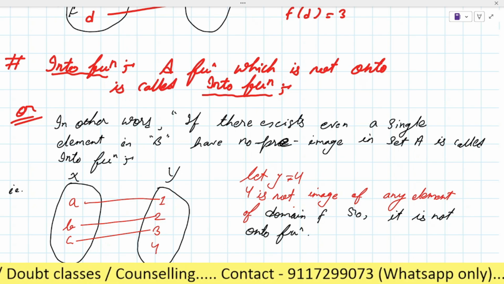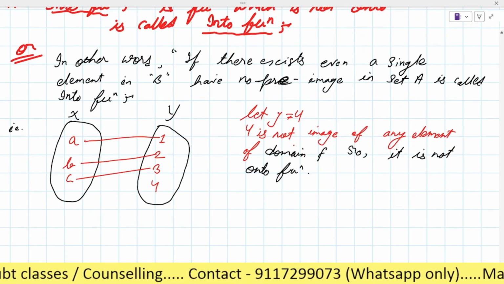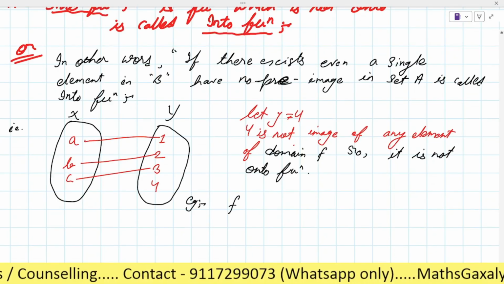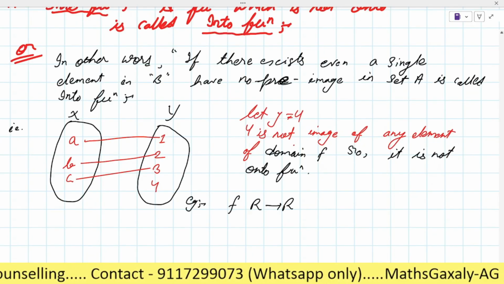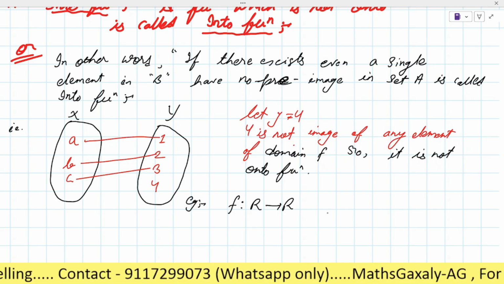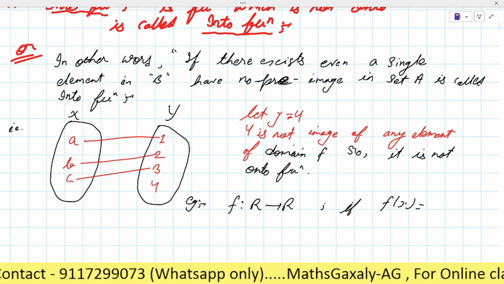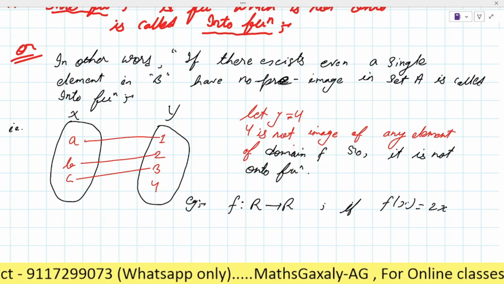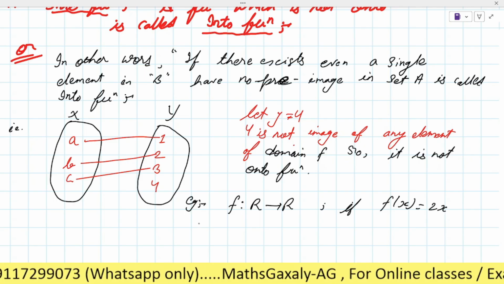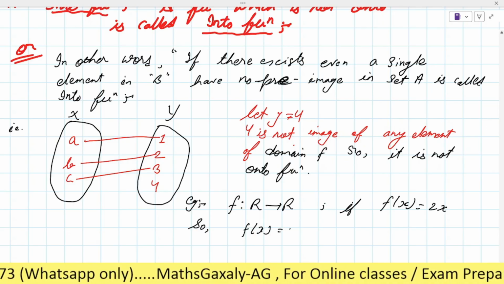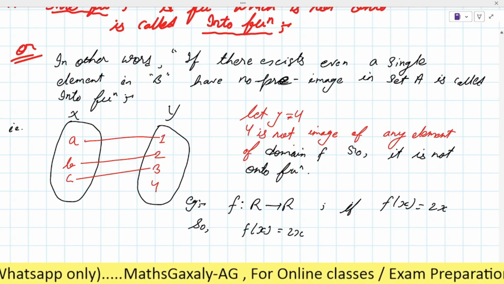There is one more way to prove it. Take the example of the function R to R, real number to real number. If f(x) is equal to 2x, this function is given.